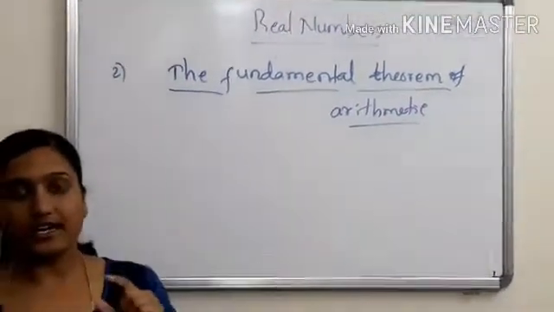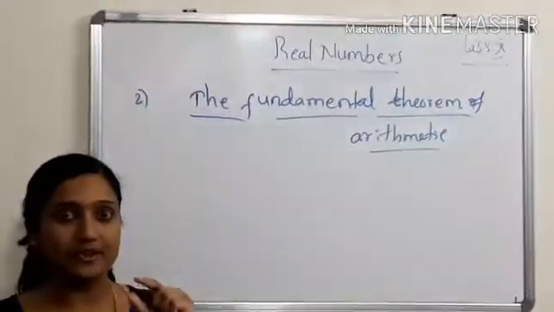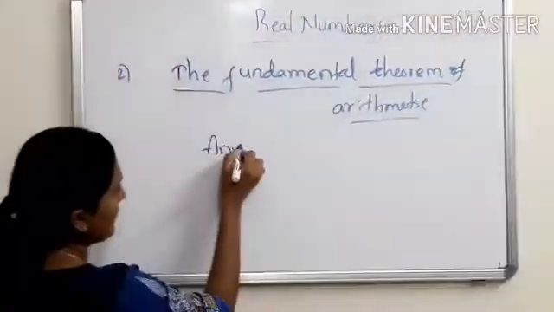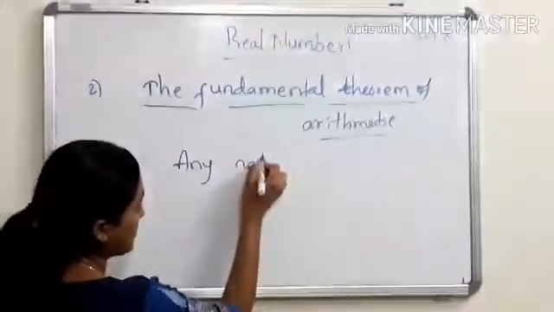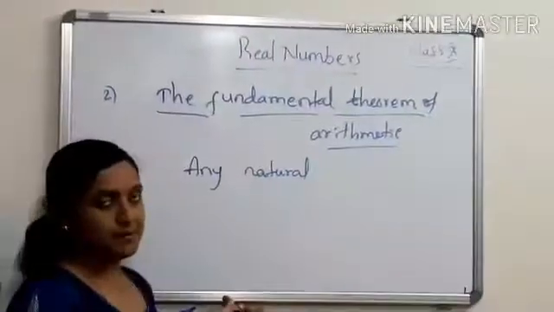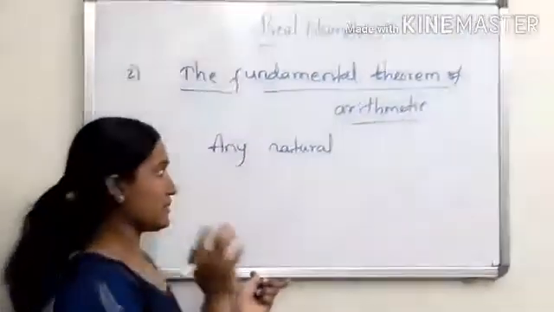Make sure you understand each and every word in the statement. Look here: any natural number. Natural numbers mean all the counting numbers, that means prime numbers and composite numbers.